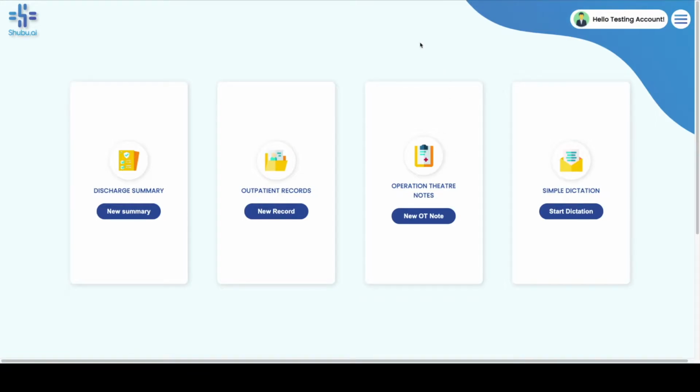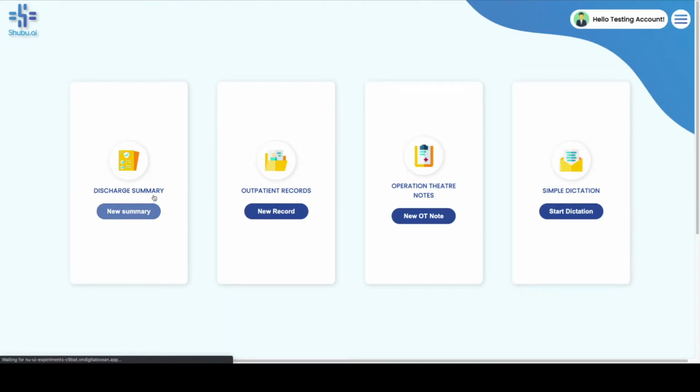So now once I log in, Shubhu aims at reducing the workload which the doctors face in the process of documentation by providing voice to text solutions. We do that on multiple fronts. The first one being discharge summaries. So let's get started by creating a discharge summary.